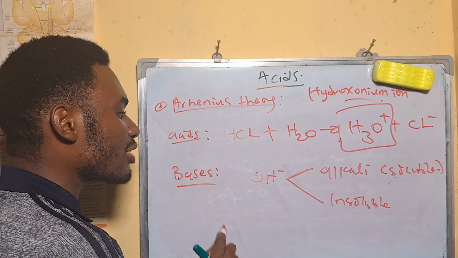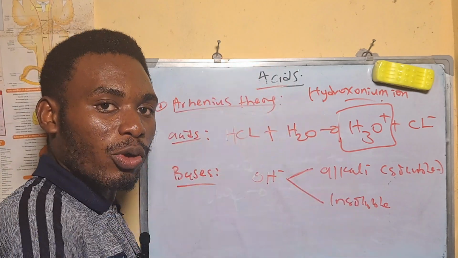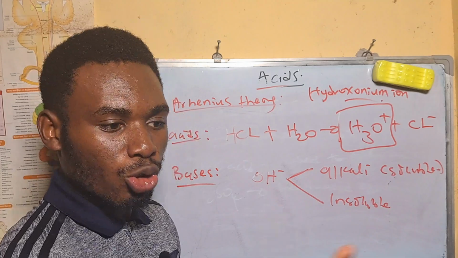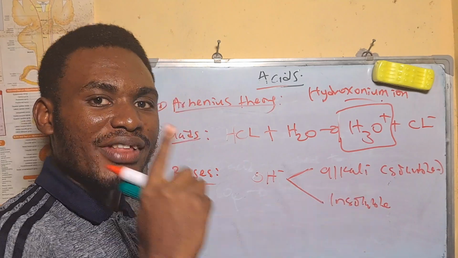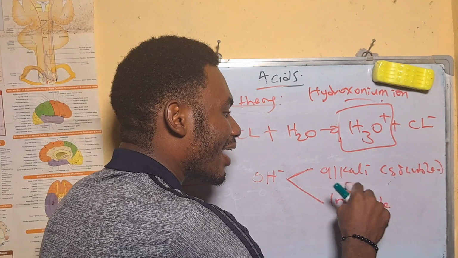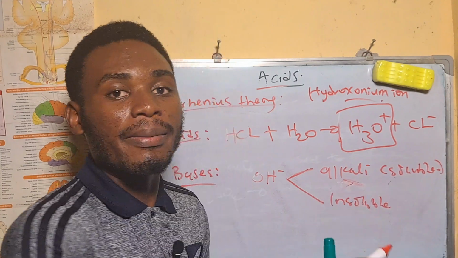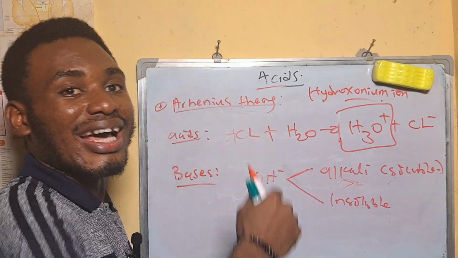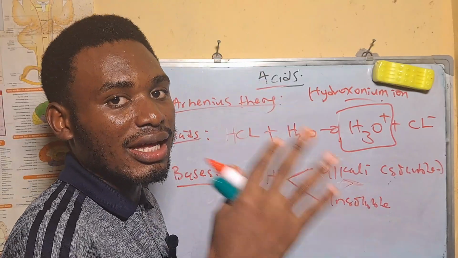So he defined bases as what? Substances that dissolve in aqueous solution to form hydroxides. These hydroxides can be soluble or insoluble. If they are soluble, they are called what? Alkali. So alkali is a more soluble base. Are you following? So this is all about Arrhenius theory of acid and base.